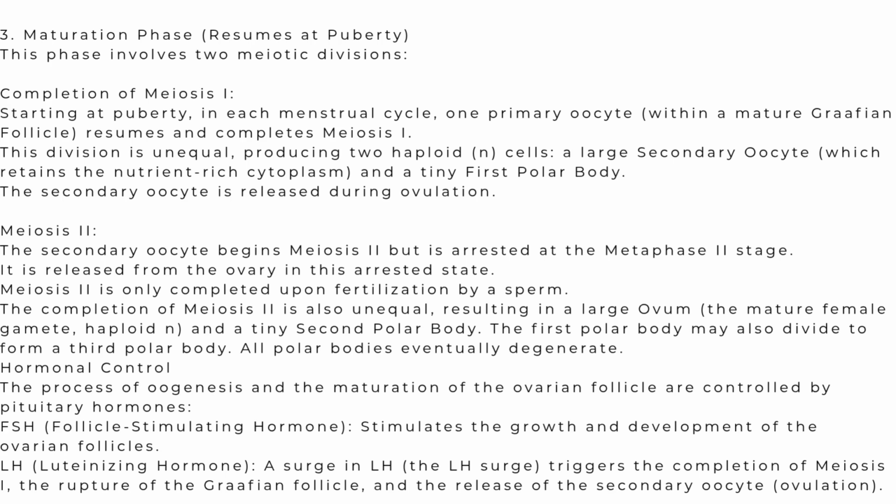In this division also, two unequal daughter cells are formed. The large cell is the ovum and the small cell is the second polar body. The ovum formed functions as the female gamete and is ready for fertilization. Completion of meiosis second and completion of fertilization go hand in hand. If the secondary oocyte does not receive the sperm, it is shed off along with the menstrual cycle.